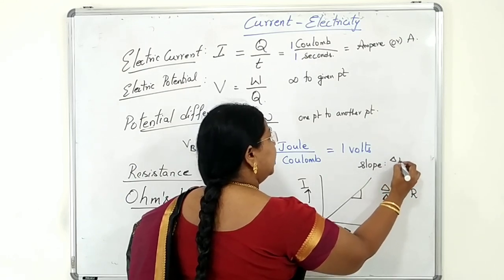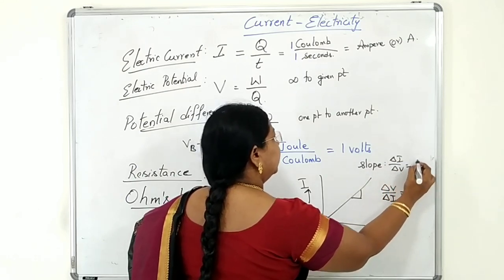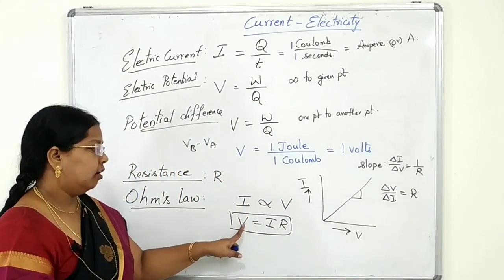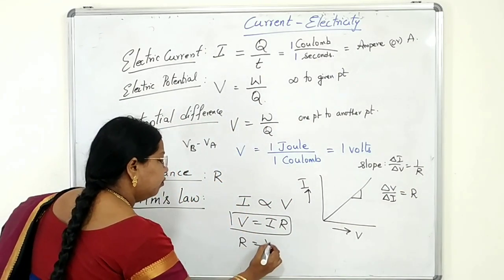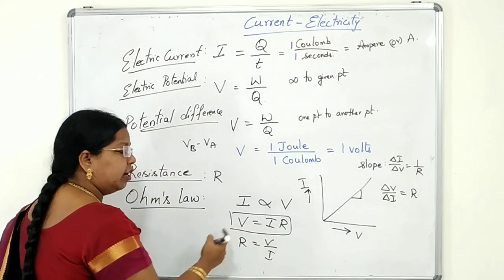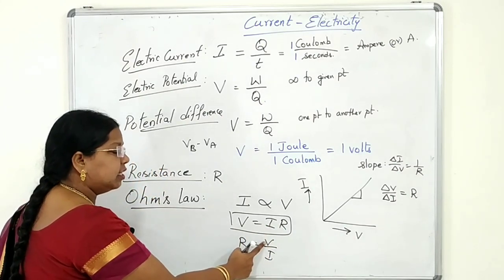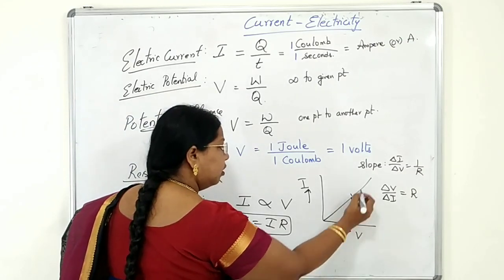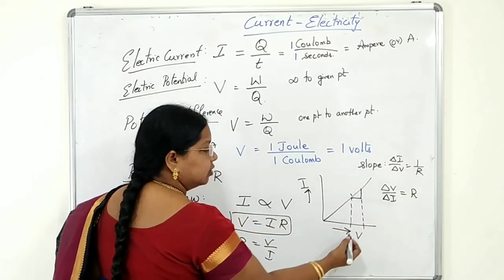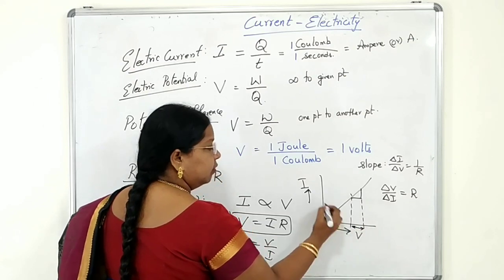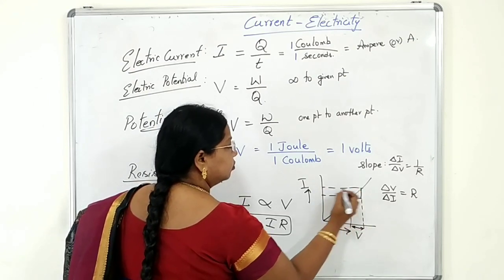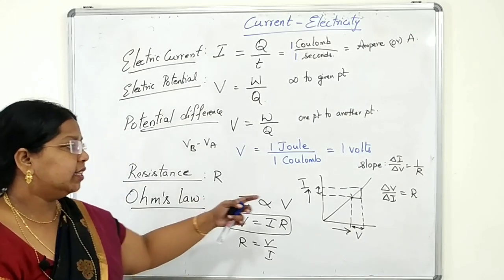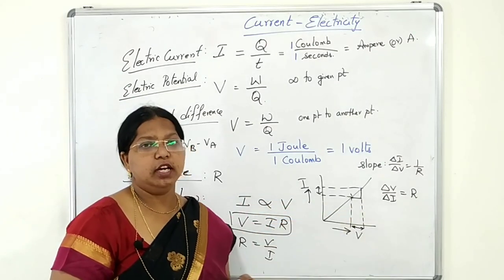Delta I by delta V will give you 1 by resistance. Delta R is equal to V by I. Bring this I on the other side. So, difference in the potential difference by difference in the current. Just drop the lines onto the x-axis. You can find the difference here and here also. Find delta I and delta V. Finding that, you will get the slope of the graph.